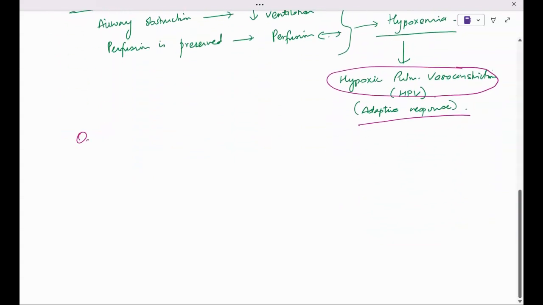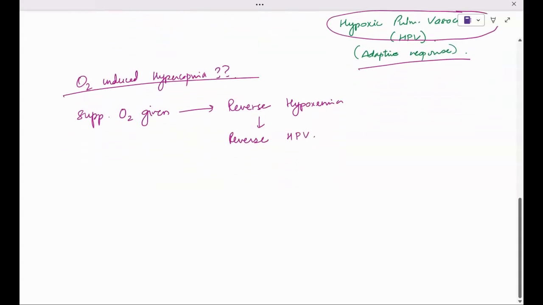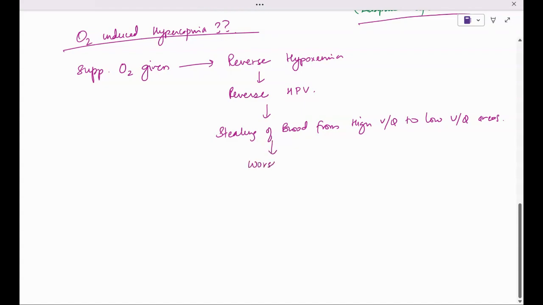Now, what is this oxygen-induced hypercapnia? When we treat COPD, we give supplemental oxygen. It will reverse the hypoxemia, so it will reverse the hypoxic pulmonary vasoconstriction. So there is stealing of blood from high VQ to low VQ areas. That worsens the hypercapnia. This is the number one reason.